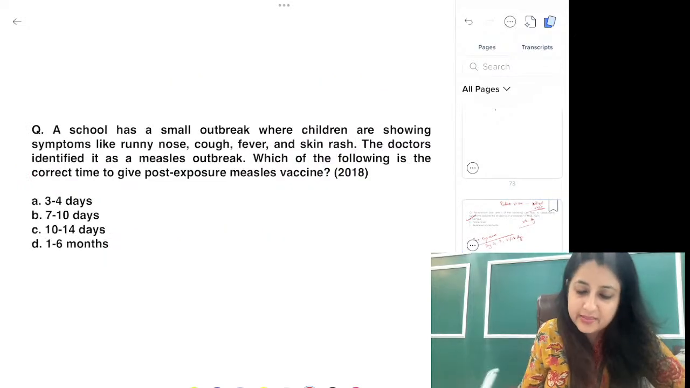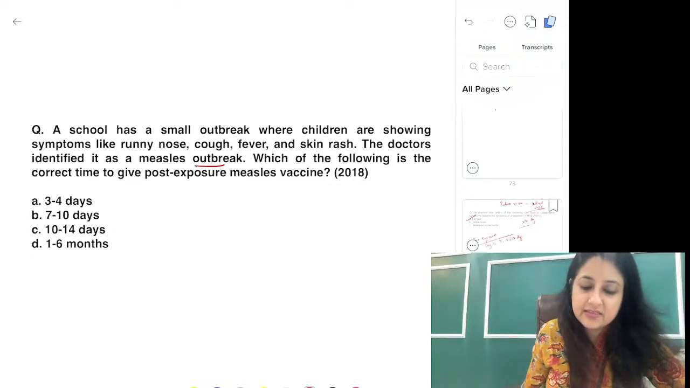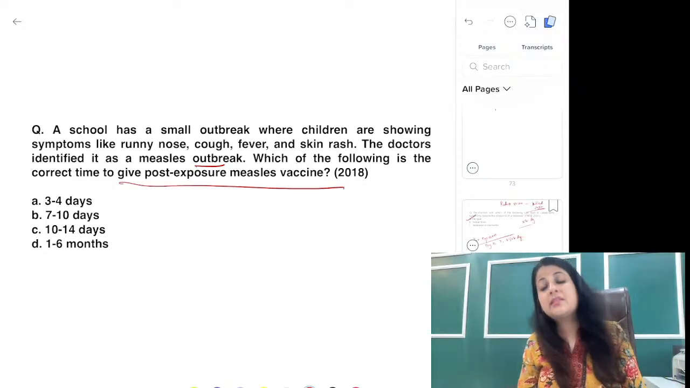Okay, just 5 more minutes. What is the answer to this? A school has a small outbreak where children are showing symptoms like runny nose, cough, fever and skin rash. The doctor identified it as a measles outbreak. Which of the following is the correct time to give post-exposure measles vaccine?